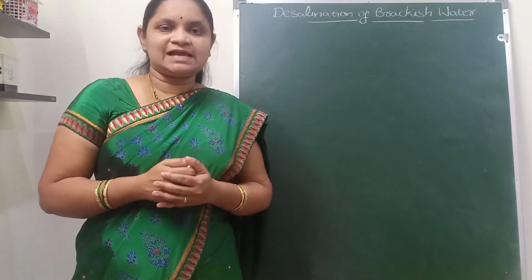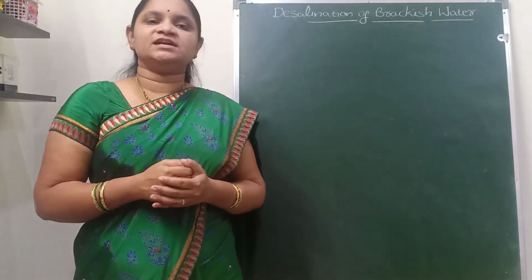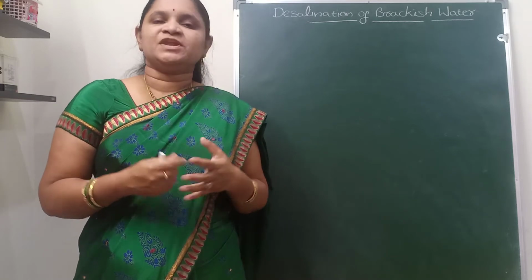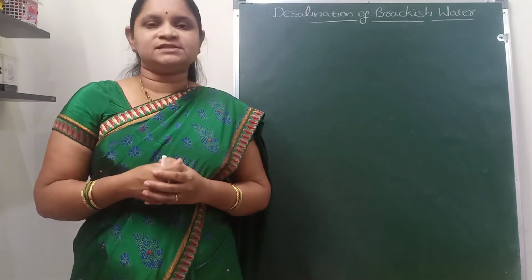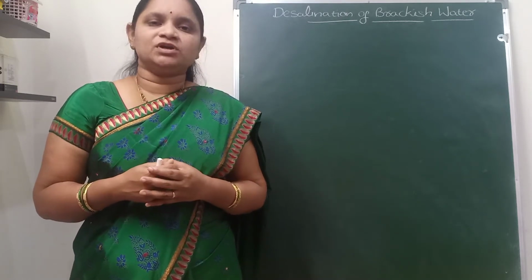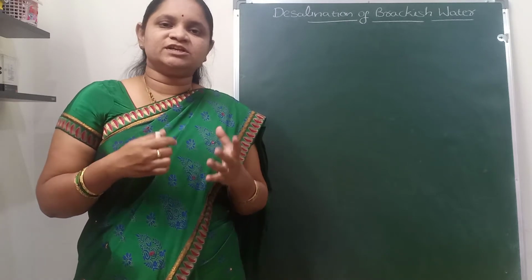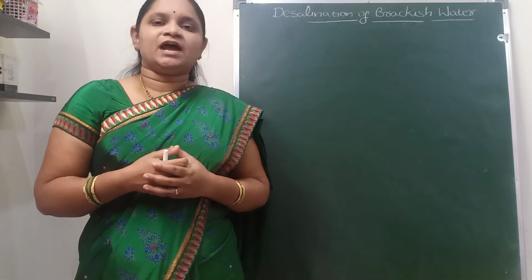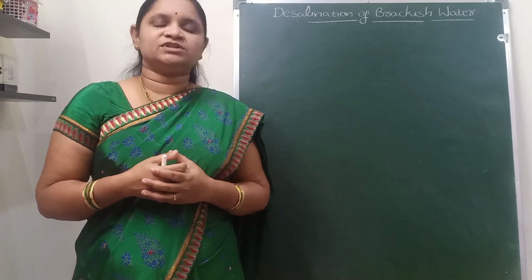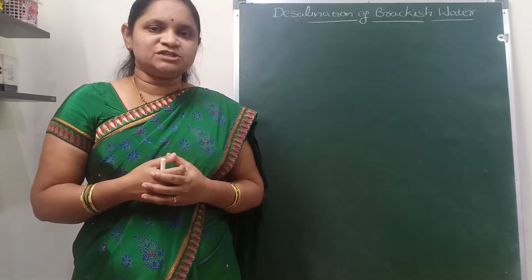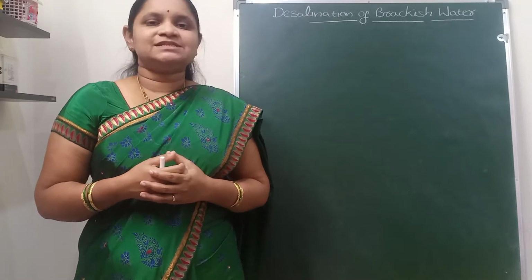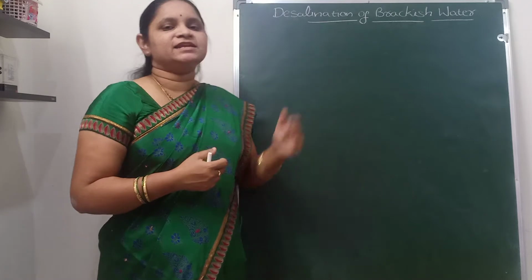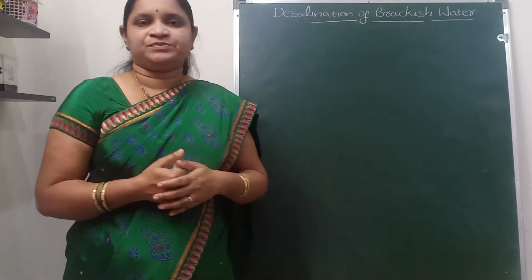In our previous classes we have completed hardness, its types, how to calculate the hardness of water, different kinds of boiler troubles, and also treatment of water, under which we discussed the internal and external treatment methods. We also discussed drinking water or municipal water treatment. So this is the last topic in unit 1, that is desalination of brackish water.